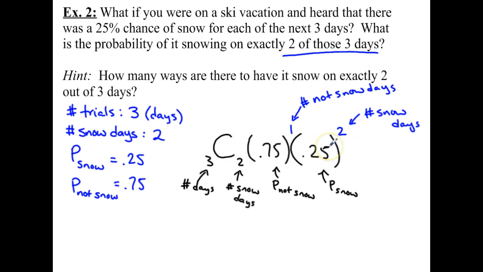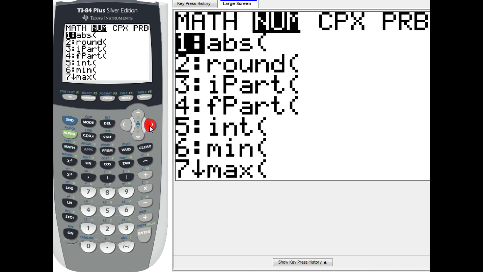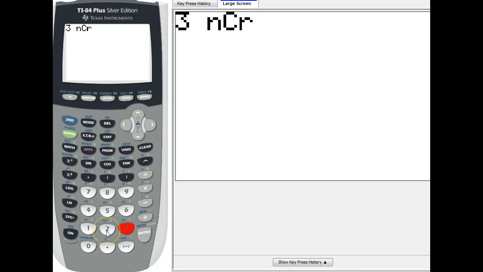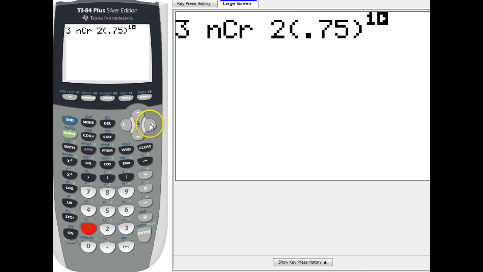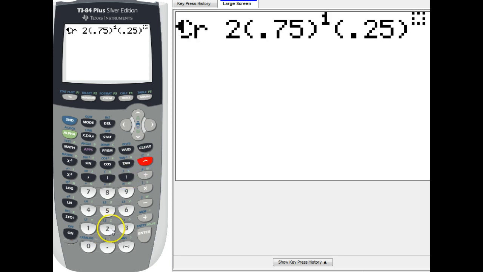You can put that right into your calculator and evaluate it. Okay? So let's model for you how to put that. So in your calculator, you're going to first put the number of days, which is 3. Math, move over to probability, choose choice 3. So I want a 3C2. Multiply it by the 0.75, which is the probability of it not snowing. Raise that to the first power. It doesn't matter if you raise it to the first power or not, but I'm going to do it. Multiply it by 0.25, raised to the second power.